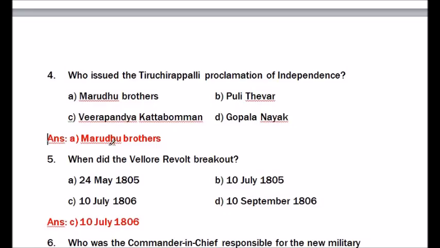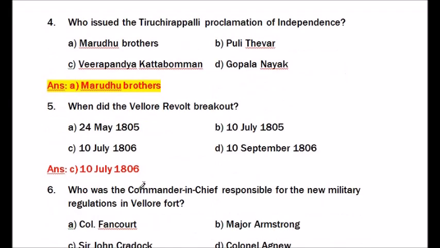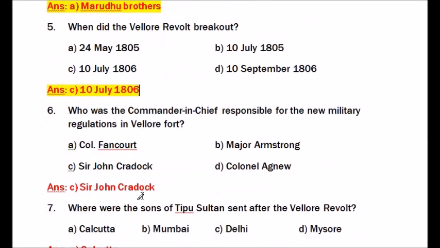Question number 5. When did the Velur revolt break out? Options are 24 May 1805, 10 July 1805, 10 July 1806, 10 September 1806. The answer is 10th July 1806.